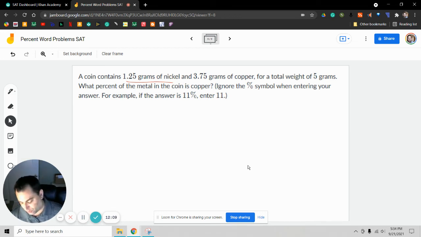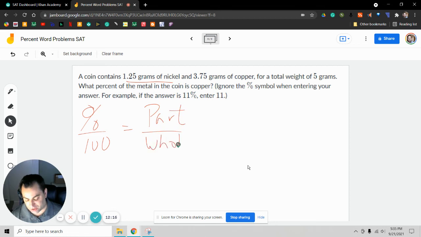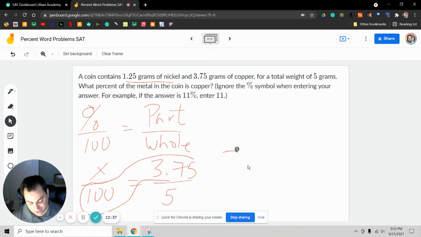So clearly, well, we know it's percent over 100, right? Is part over whole. In our case over here, the copper is going to be the part, and the total weight of the coin is going to be the whole. So we have no percentage. We know it's going to be x over 100. The part is going to be 3.75. The whole is going to be 5. We cross multiply where we can. It's going to be 375. Dividing by 5, we get 75%.